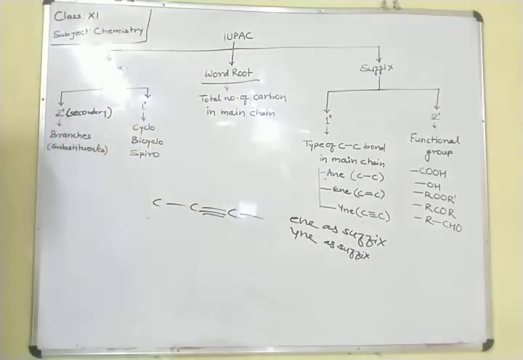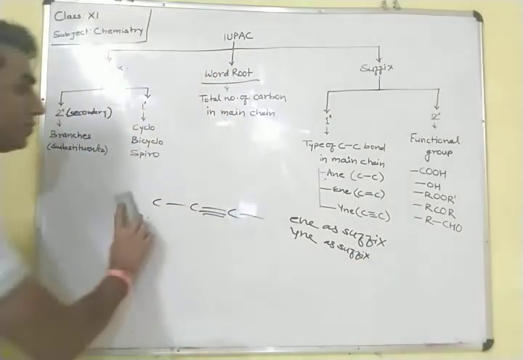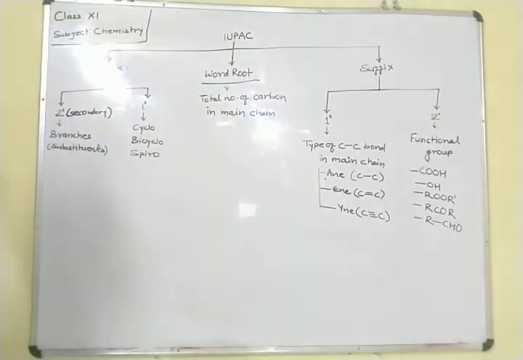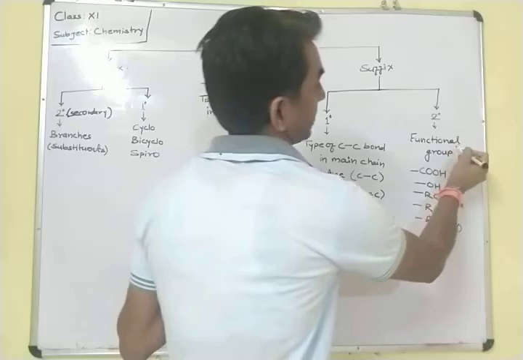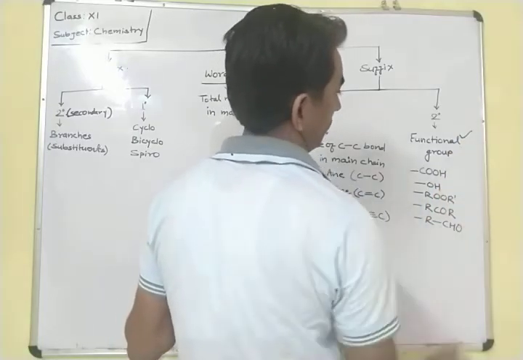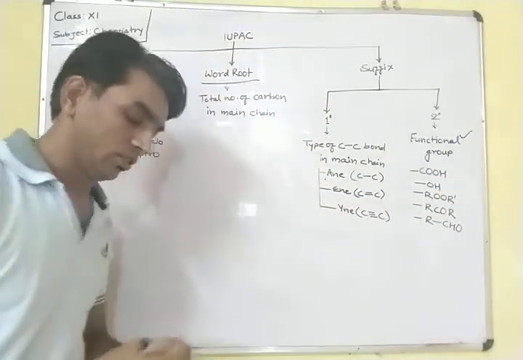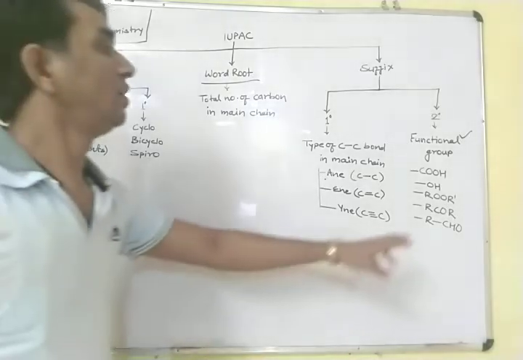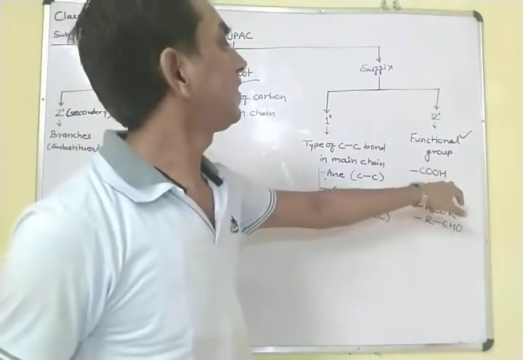Next, and the last we have to discuss in this chapter of IUPAC nomenclature, is the functional group. The functional group is what is attached to the carbon chain or in the carbon compound, and which decides the nature and behavior of that compound.